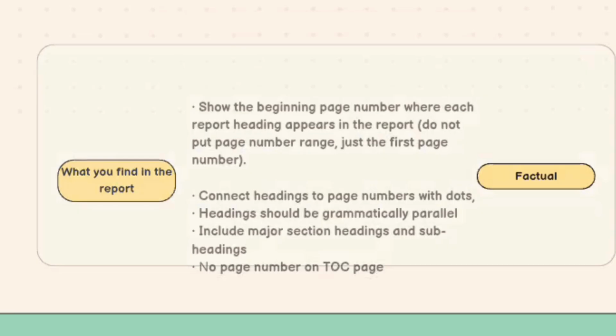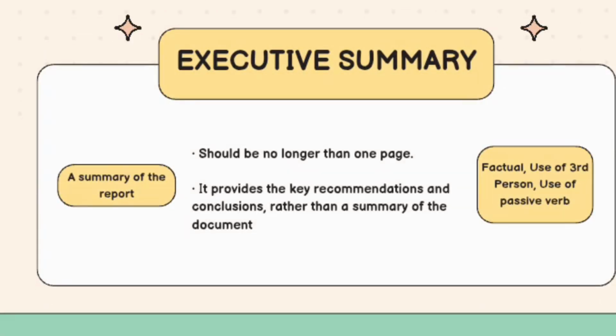And next is executive summary. When we say executive summary, a summary of the report, it is usually no longer than 1 page and summarizes the key findings only, recommendations, and conclusions. Instead of describing everything, it focuses on the most important points. It is written in factual tone and uses the third person. Readers can understand the whole report just by reading this part.